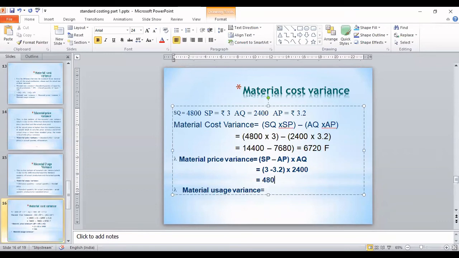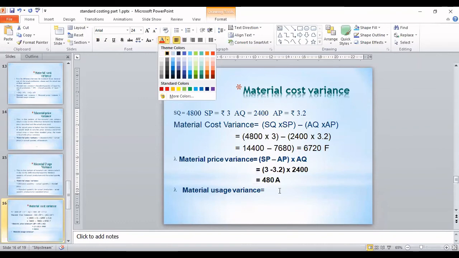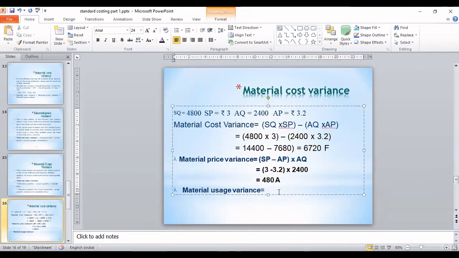480, but this will come negative, so it is minus, denoted by adverse. Okay? This will be denoted by adverse. Now, material usage variance. Everyone just cross check. Are you getting the same answer or not? Now let's find out material usage variance also.